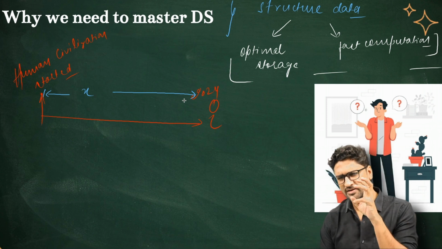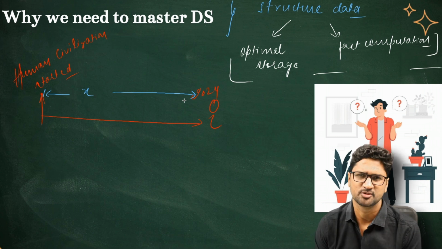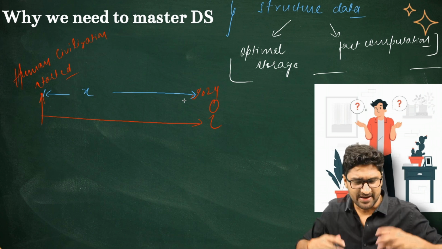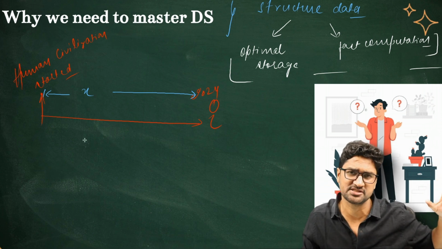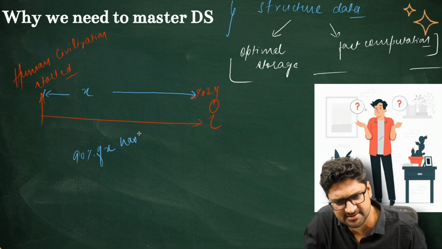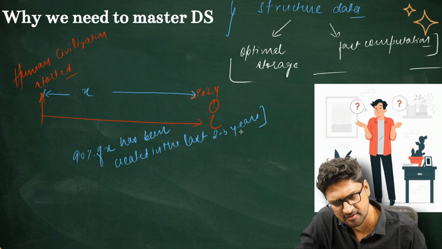Now can you guess that 90% of this X would have been created in how many last years? 90% of X has been created in the last 2 to 3 years.